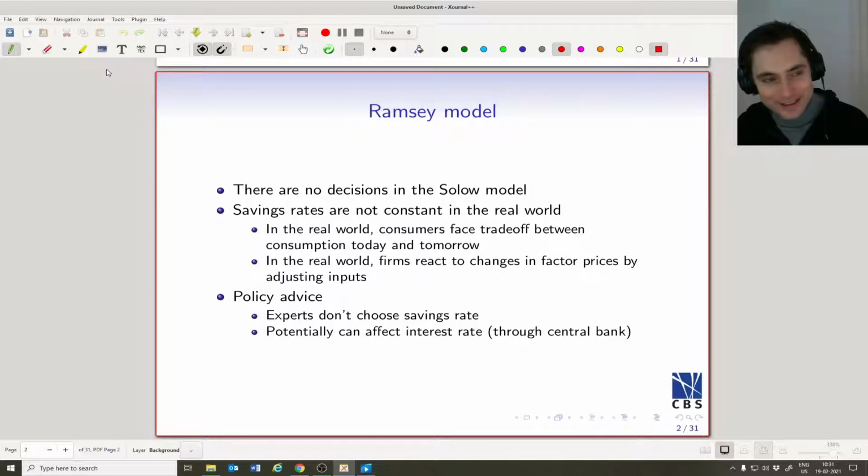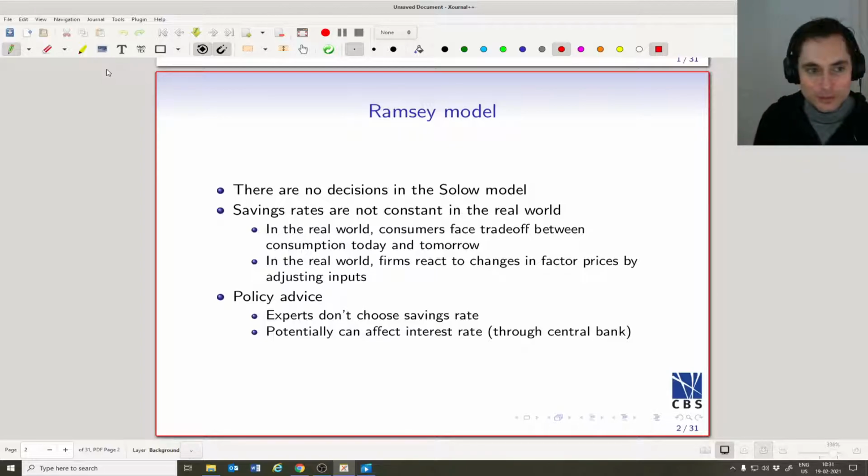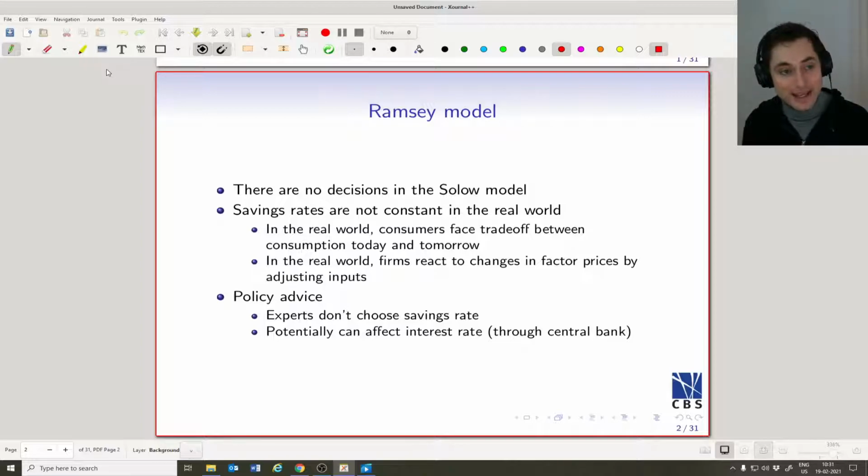So, if we're thinking about what policy advice we would like to give governments, we don't want to take the savings rate as exogenous, since we don't believe that governments can or should force households to save. Although you could think about ideas like nudges to get people to save more, and things like that.